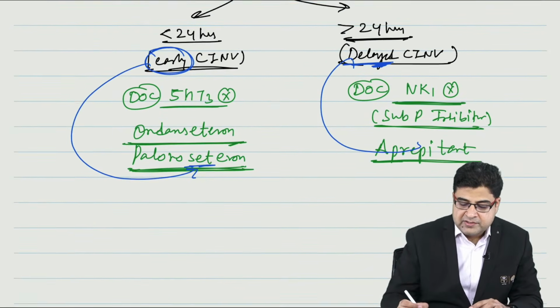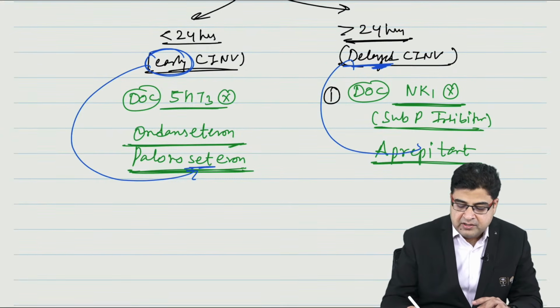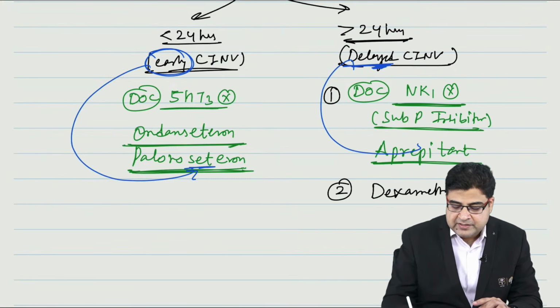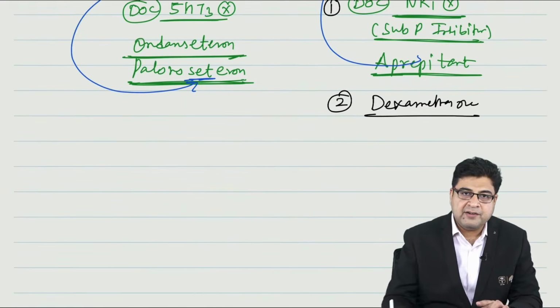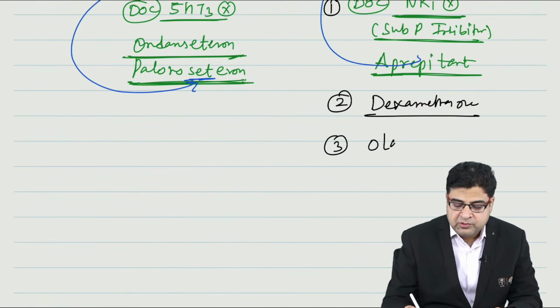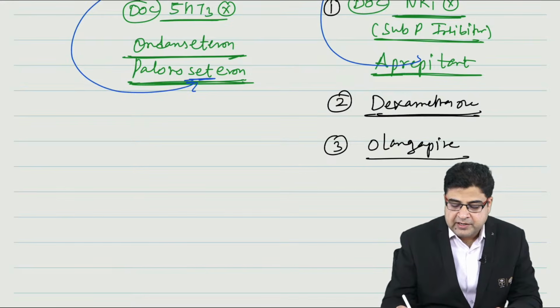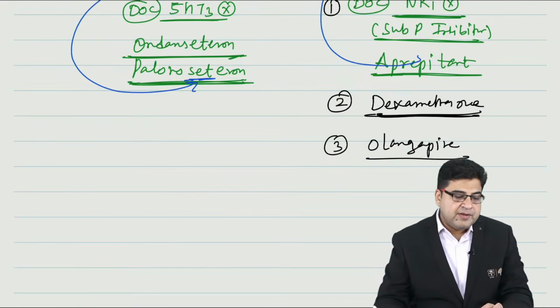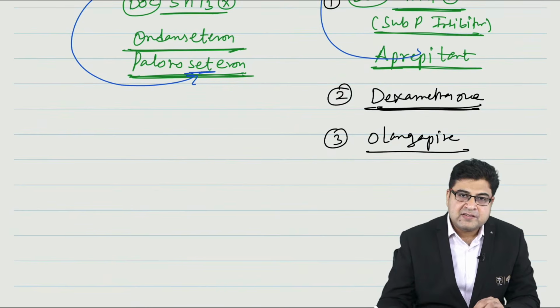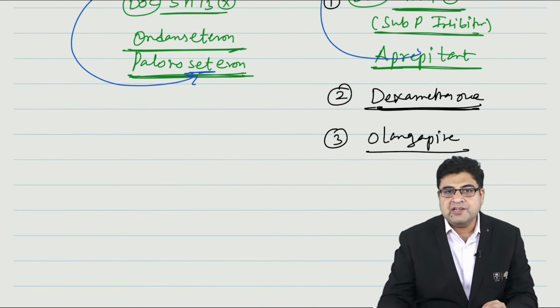Now, the second drug that I can use for delayed vomiting is dexamethasone. The third medicine which I can use for this delayed vomiting is olanzapine.